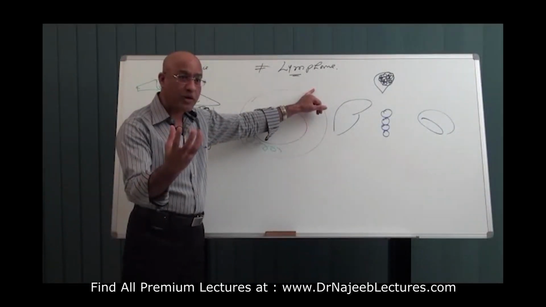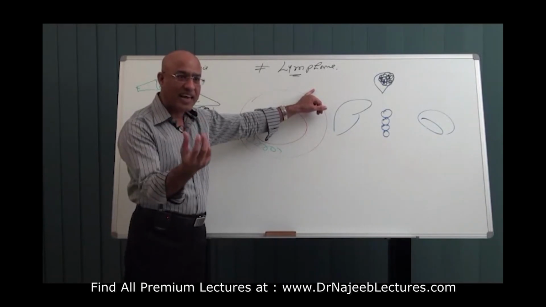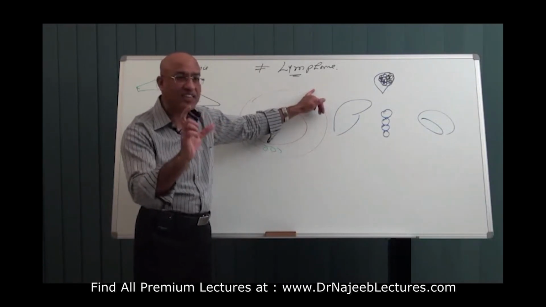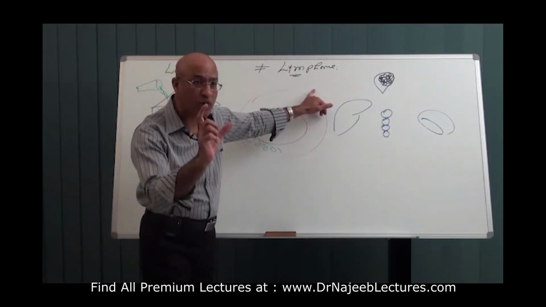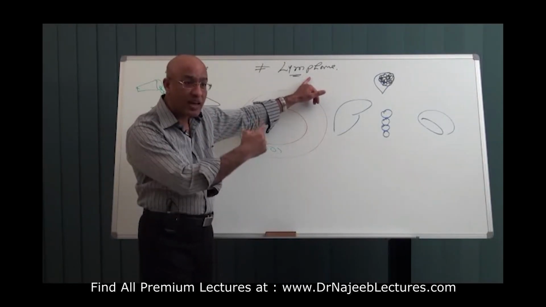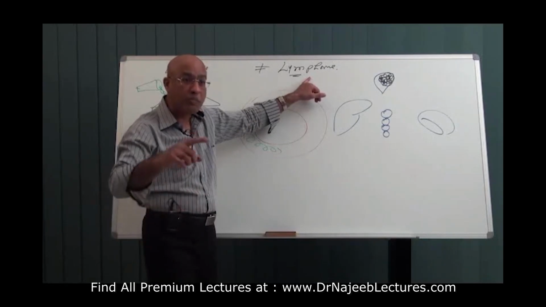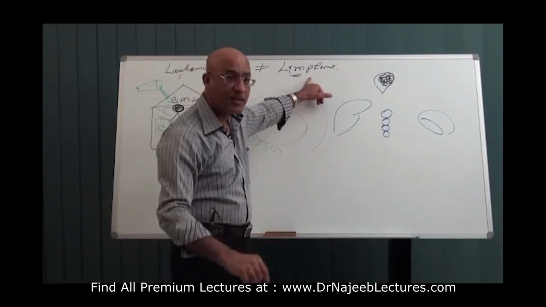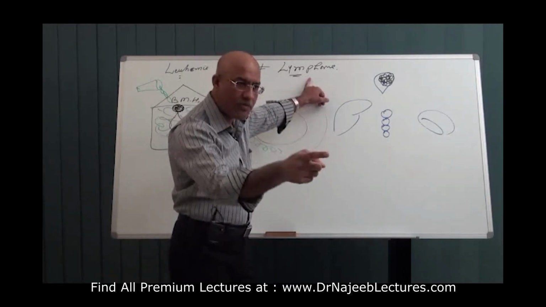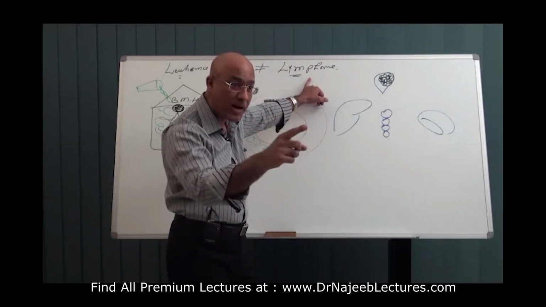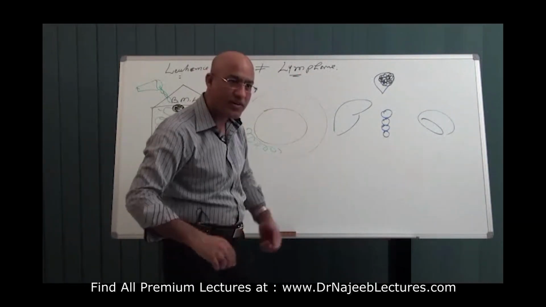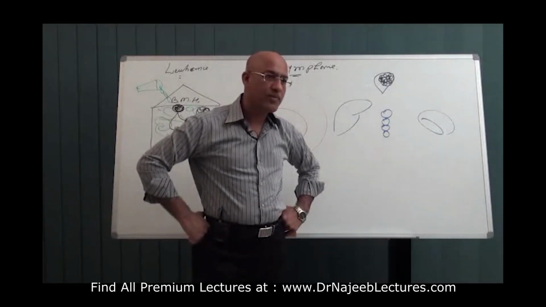If malignant hematopoietic precursor cells remain sticky like butter and make a well-defined discrete mass in any tissue, this well-defined discrete mass of lymphoma may be in a lymph node, liver, spleen, bone marrow, brain, GIT or anywhere in the body. But when they are making a well-defined mass, this is lymphoma. And in lymphoma, the cells don't come into blood in very high number. Is that right? Any question up to this?